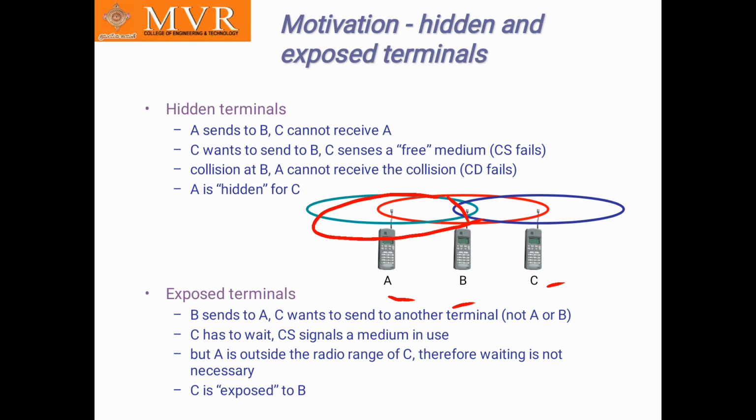C wants to send to B. See this picture, C wants to send to B. So C senses the medium, and carrier sense fails because the collision happens at B. A cannot detect the collision, so CD fails. So A is hidden for C. So A is hidden for C. See this picture clearly, you can understand.